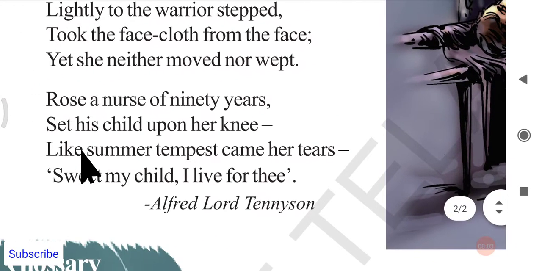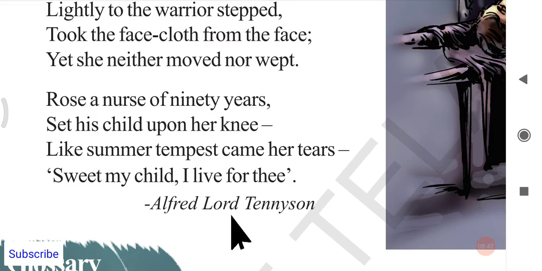Next, "Like a summer tempest came her tears. Sweet my child, I live for thee." Look at the beautiful lines here. Like a summer tempest: what do you mean by tempest? Tempest is just like a storm with wind and everything, just like with water. Like a summer tempest, in the sense that usually in the summer we don't get even rain, keep the storms aside. But suddenly there is a heavy rain in the summer.